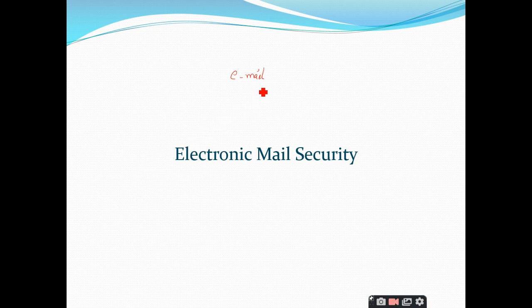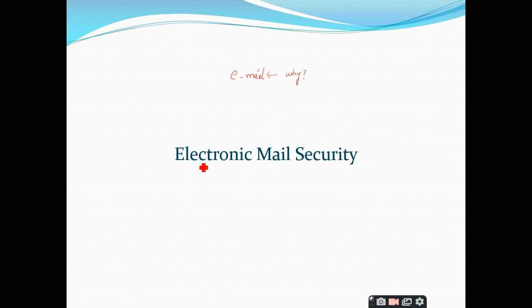Why do we use emails? To transfer messages, to transfer the data, sir. To transfer data or to have some communication between two parties, we will be using email, right?